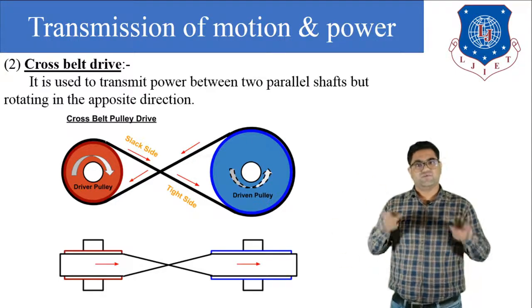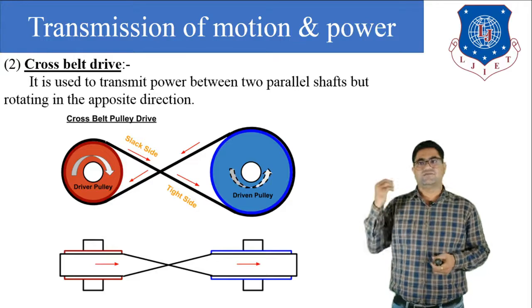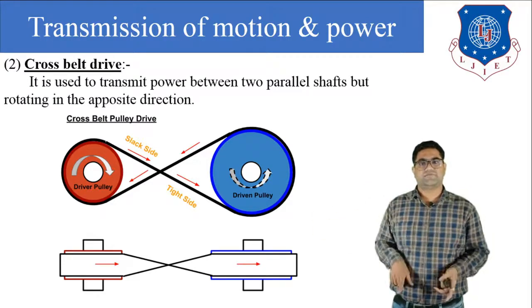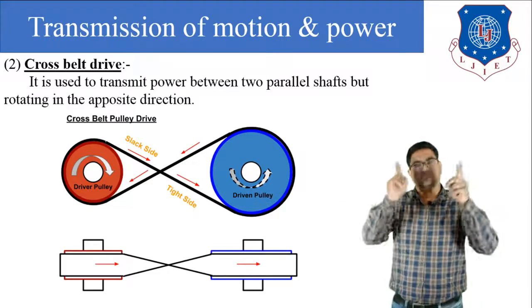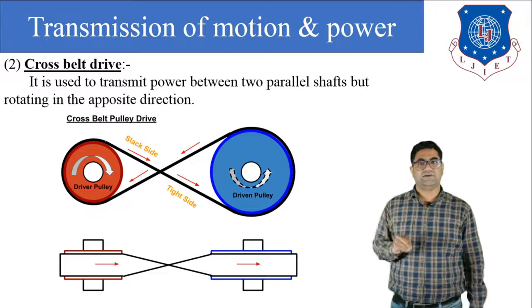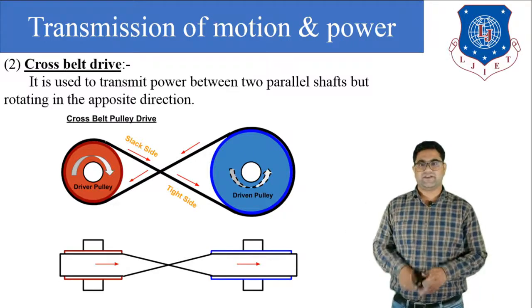But here both the shafts are parallel. So we can define the cross belt drive as being used to transmit power between two parallel shafts that rotate in the opposite direction. Here you can see the simple diagram of the cross belt drive.